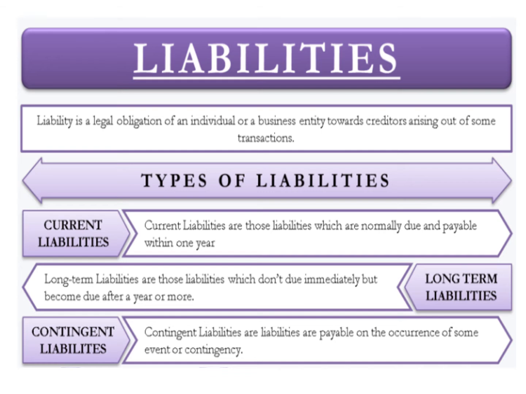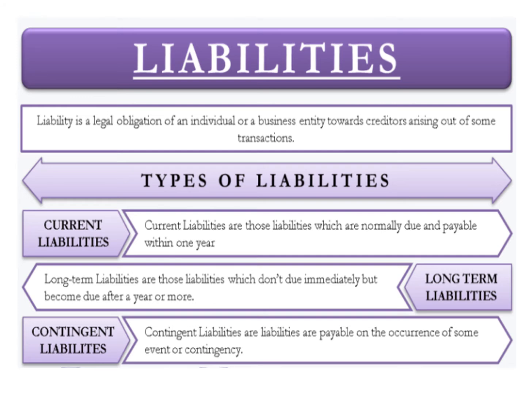Current liabilities are those liabilities which are normally due and payable within 1 year, but long term liabilities are not due within 1 year, they are due after 1 year or more. So long term liabilities are those liabilities which don't fall due immediately but become due after a year or more.